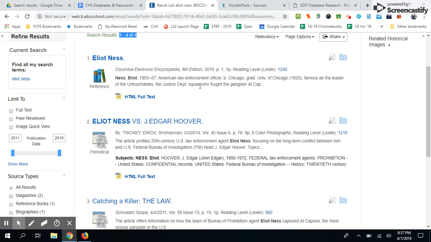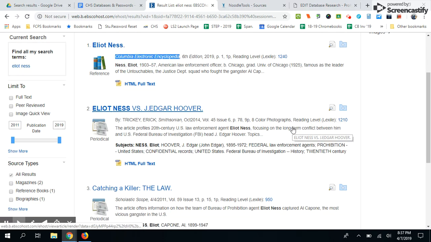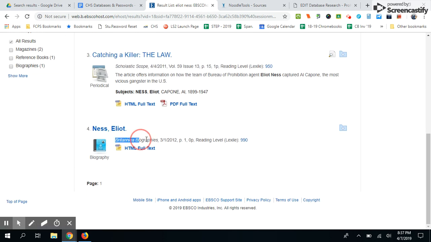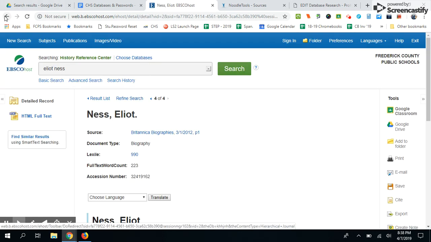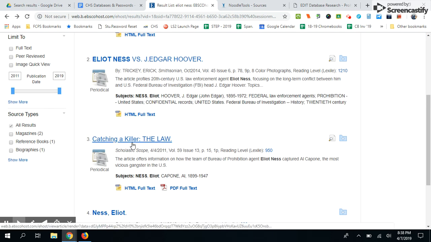But I'm taking a look at some of the information down here. So we have something from the Columbia Electronic Encyclopedia and Britannica biographies. Nothing wrong with either of those. They're just going to be giving us similar search results from Britannica. So I'm going to look at the other two now. Interestingly enough, this one was on the other database, the Search Discoverer one.